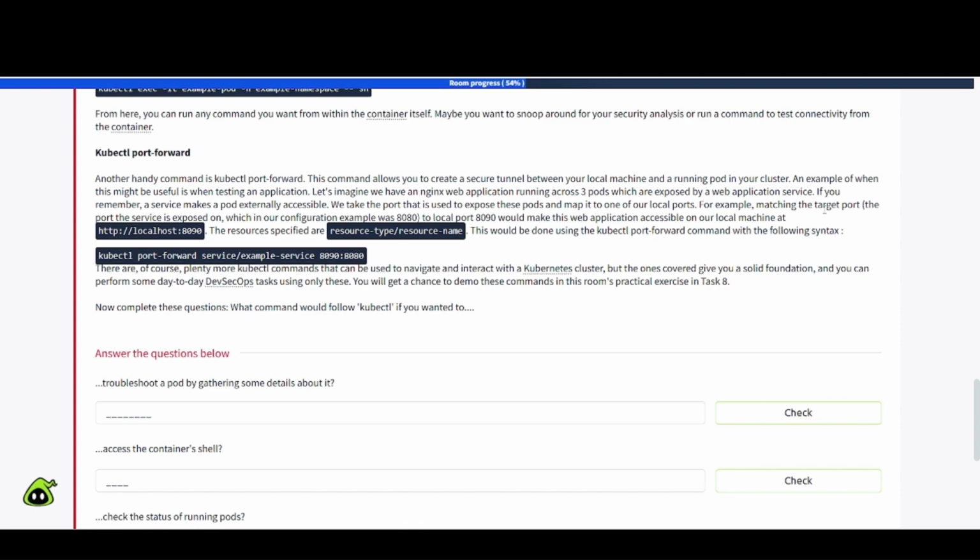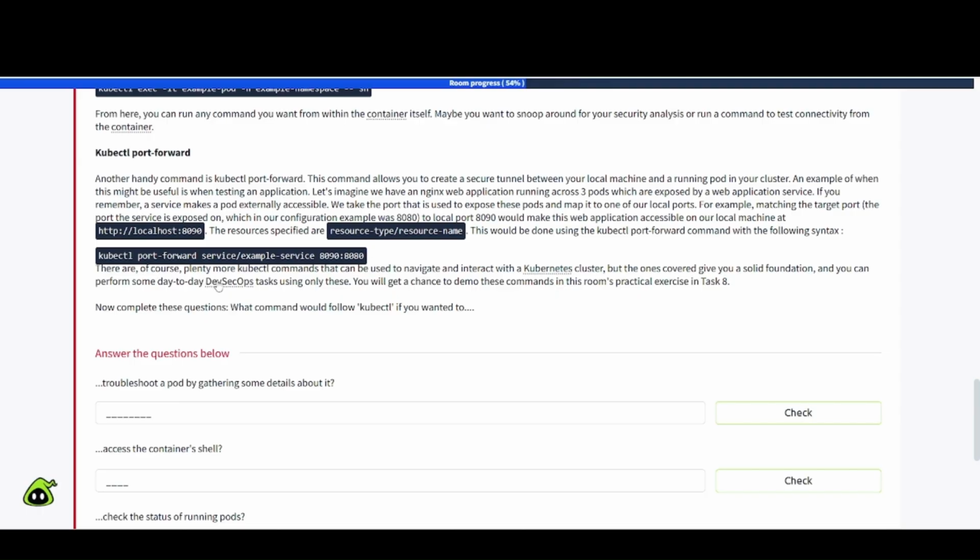For example, matching the target port, the port the service is exposed on, which in our configuration example was 8080, to local port 8090, would make this web application accessible on our local machine at http://localhost:8090. The resources specified are resource type / resource name. This would be done by using the kubectl port-forward command with the following syntax. So we have kubectl port-forward service/example-service 8090:8080.